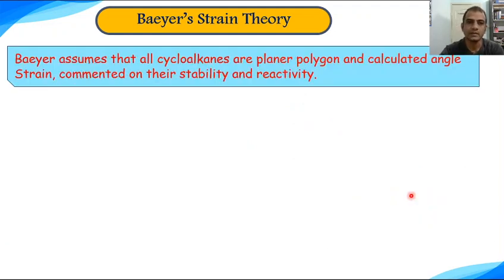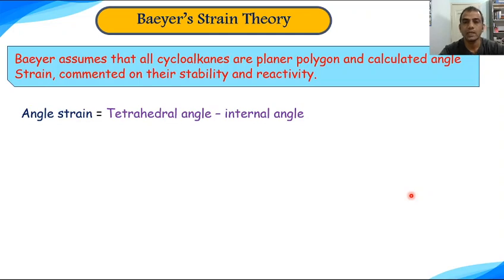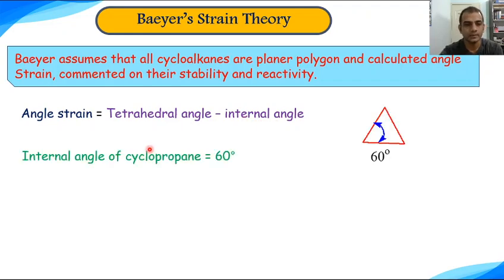Bayer assumed that cycloalkanes are planar polygons, and he calculated angle strain and commented on their stability and reactivity. In order to calculate angle strain, he used this type of formula where angle strain is equal to the tetrahedral angle, that is 109.5 degrees, minus the internal angle of that particular cycloalkane. So let us take an example of cyclopropane.